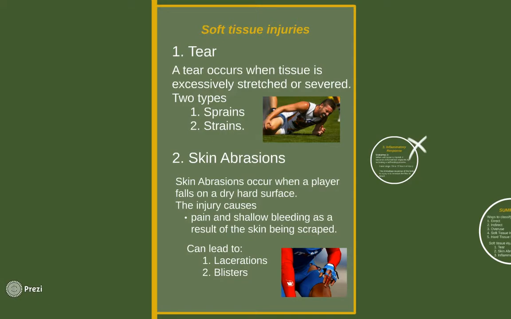Soft tissue injuries: tears. A tear occurs when a tissue is excessively stretched or severed, such as sprains or strains. These can also be split up into 3 different grades: grade 1, grade 2, and grade 3.